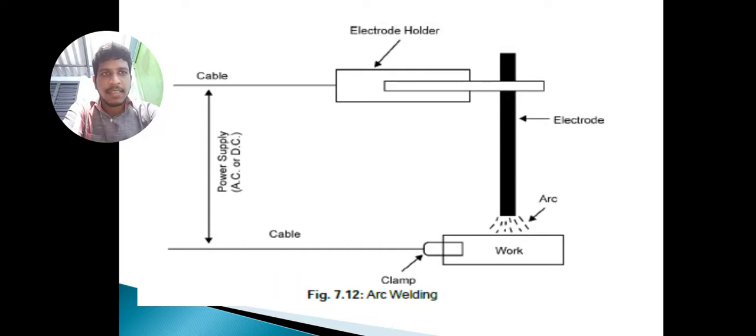The workpiece acts as the anode, and the tool, that means the electrode holder and electrode, acts as the cathode. The potential difference makes an arc, that is the work of electric arc welding.